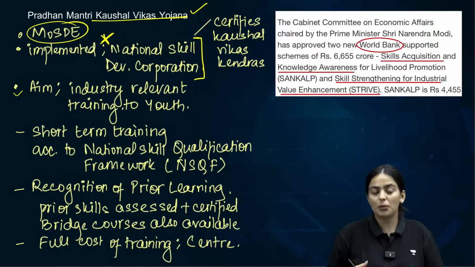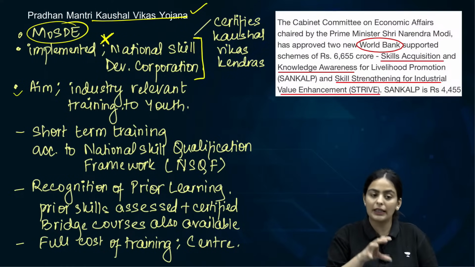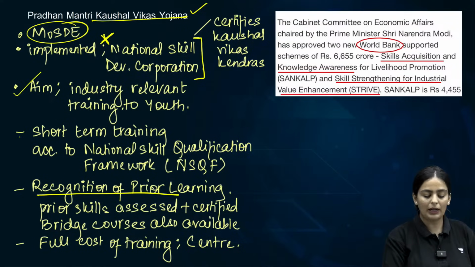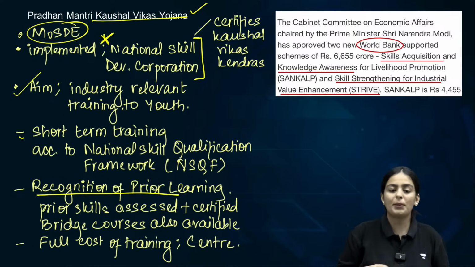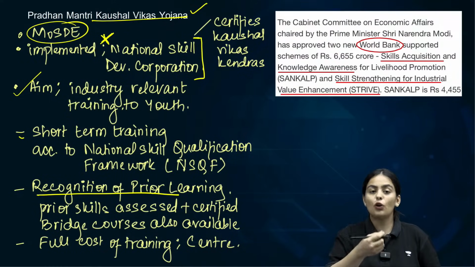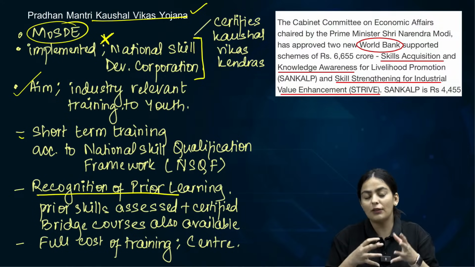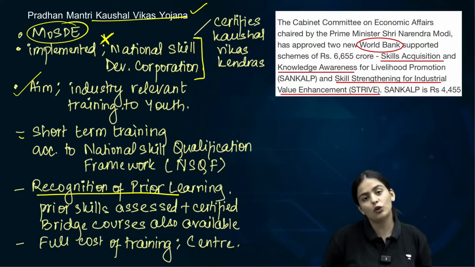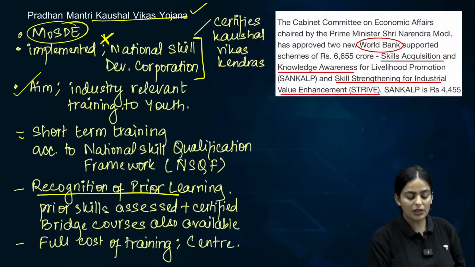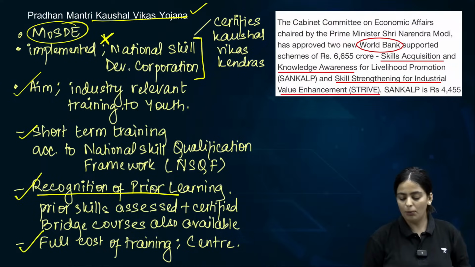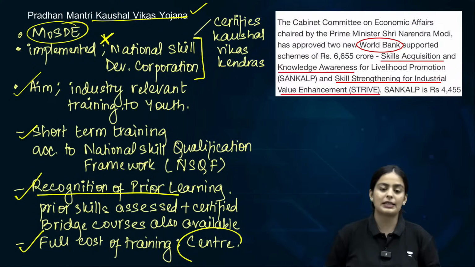Short-term training can also be provided by training partners and training institutes, and there is another component, the recognition of prior learning, where if you have a prior skill, you can come here, get it certified, and you can also be given bridging courses. If there is a new course that you need in order to enhance your prior learning, that can also be provided for. So prior learning will be recognized. The full cost of training will be borne by the center. We have already established that.